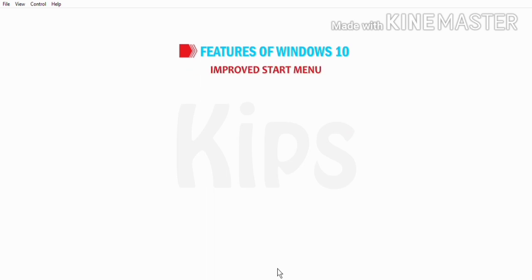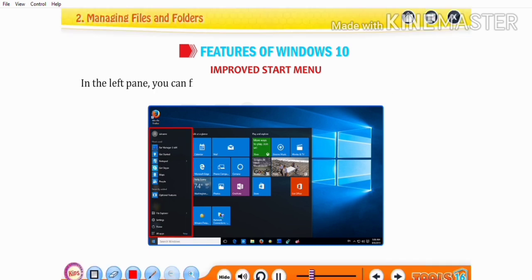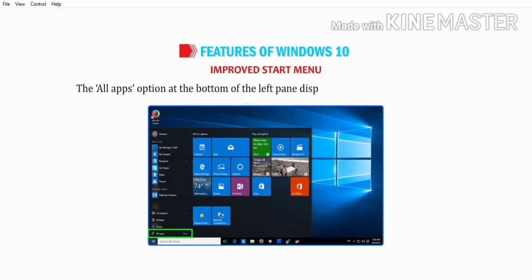Improved Start menu. The new Start menu of Windows 10 gives you quick access to apps and services. In the left pane, you can find File Explorer, Settings, and a list of the most used apps, Power option, etc. The All Apps option at the bottom of the left pane displays all the apps and programs.